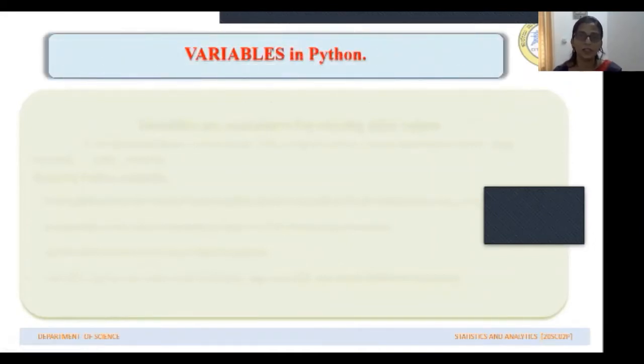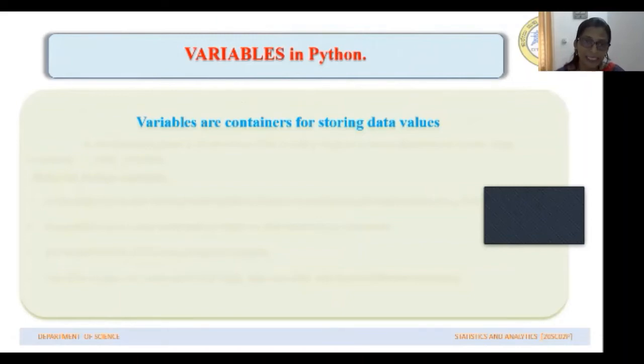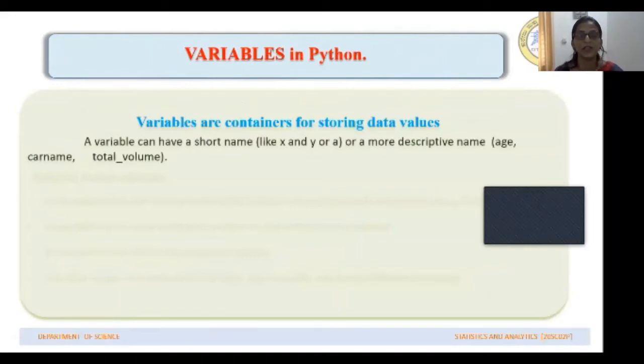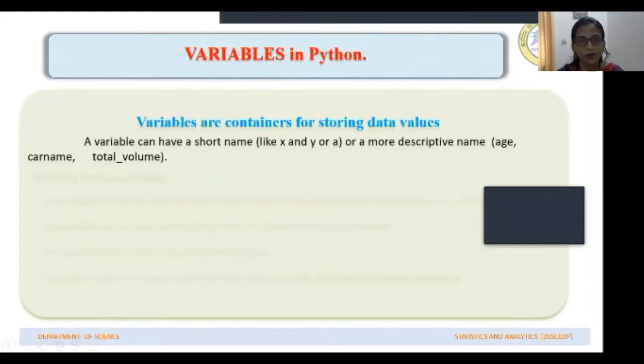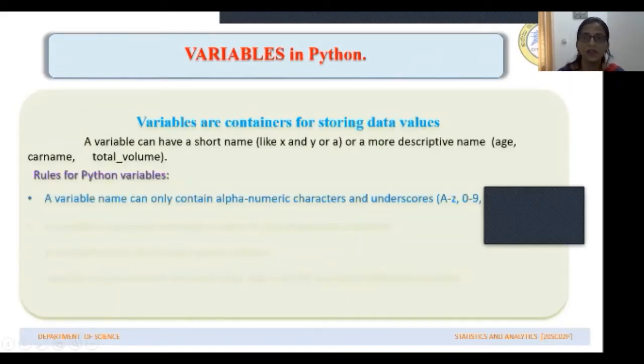Next comes variables in Python. Variables are the containers for storing data values. You can assign any values to these variables. They may be numeric values or it may be a string which you can assign to a variable. Now, what variable name do we give? It can be a short name like X, Y or A, any letters, or you can have a descriptive name like age, car name, total volume, or sum, etc.